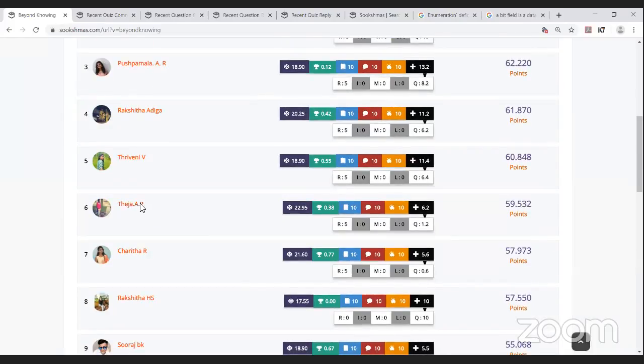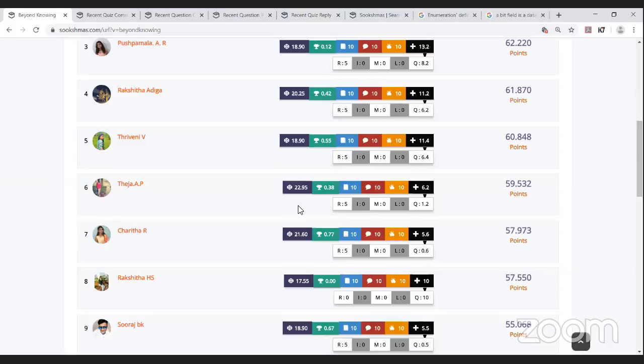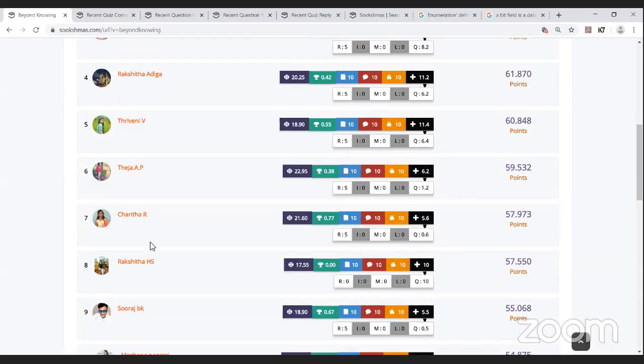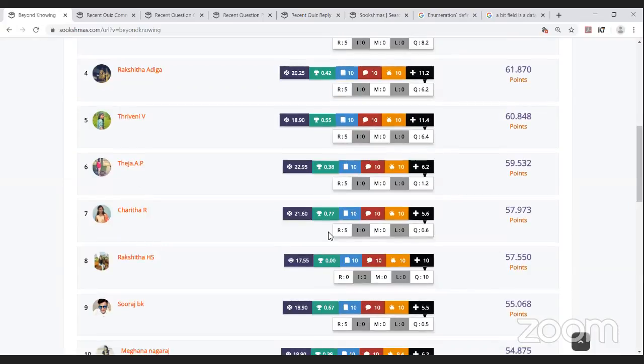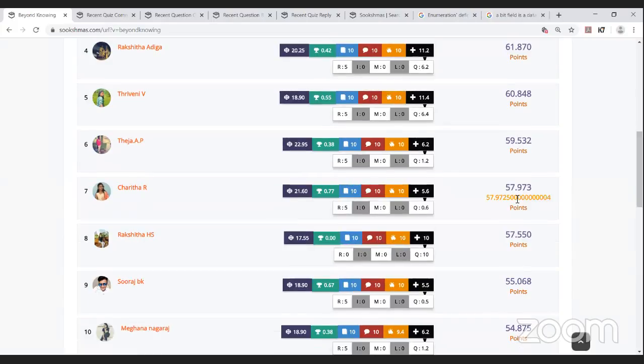The sixth place is Teja AP. She has also completed all her activities with 1.2 quality bonus points, and has 59.532 points in total. The seventh place is Charita R. She has also completed all her activities with a 0.77 Sukshma score and 0.6 quality bonus points, and almost 58 points in total.